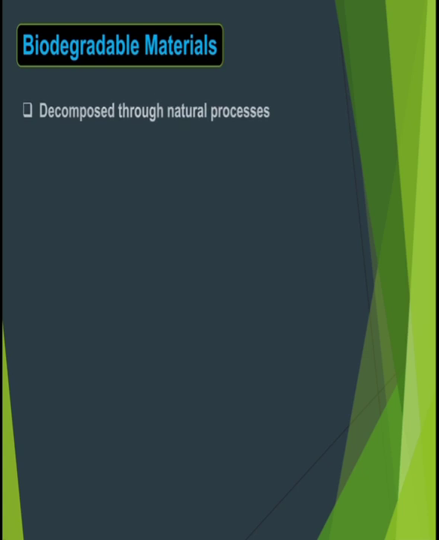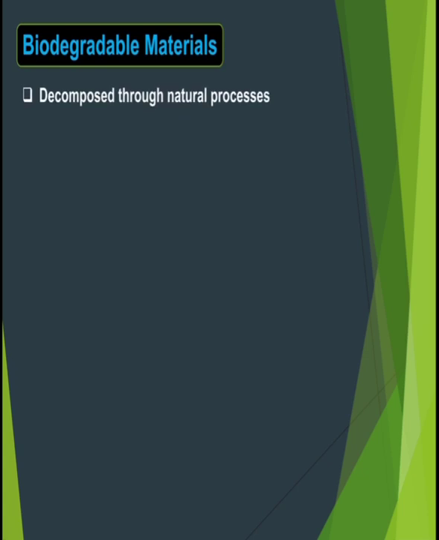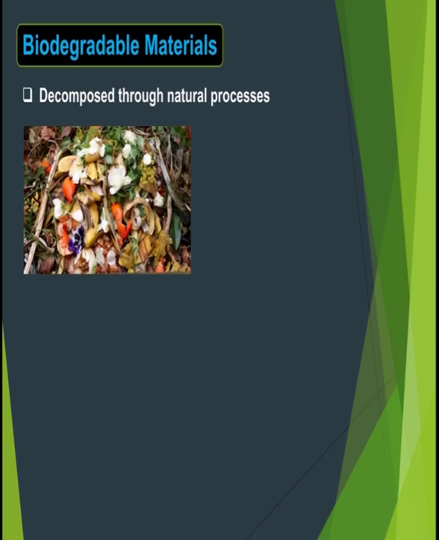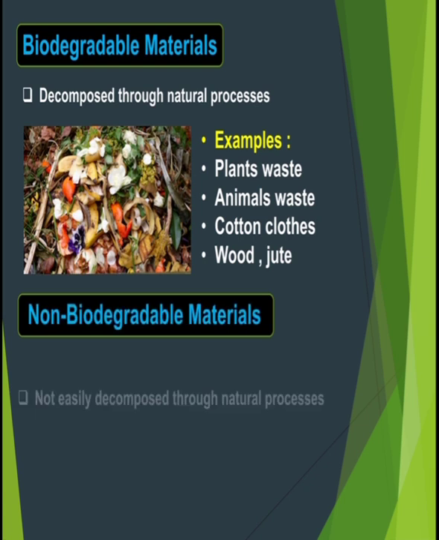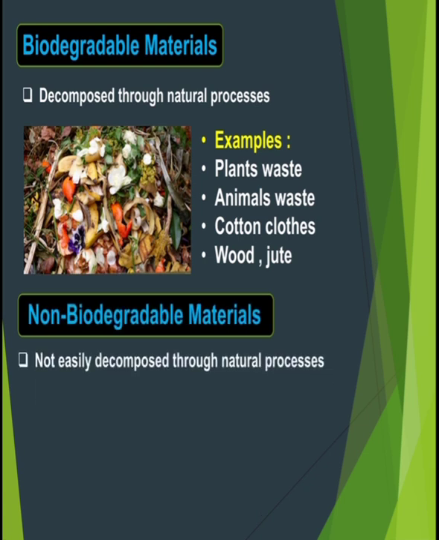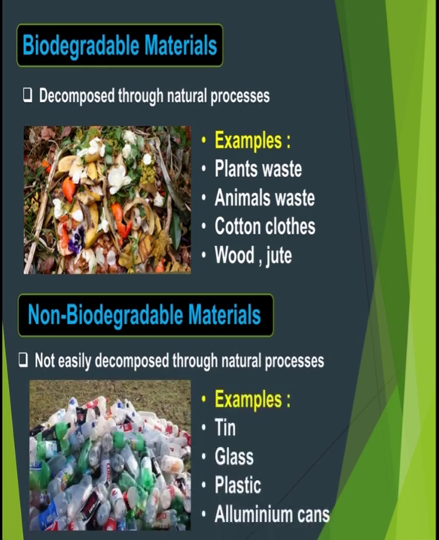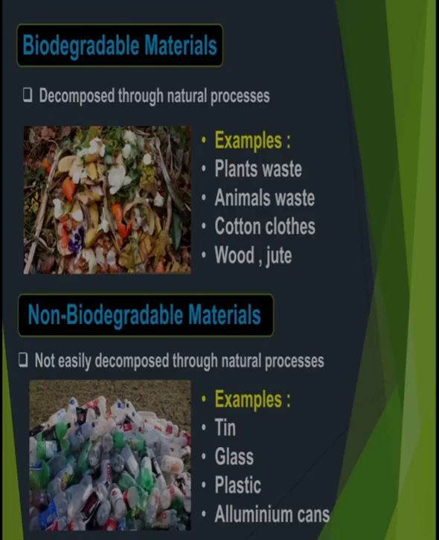Biodegradable materials. A material which decomposes through natural processes is known as a biodegradable material. For example, plant waste, animal waste, cotton clothes, wood and jute are examples of biodegradable materials. Then non-biodegradable materials. A material that is not easily decomposed through natural processes is known as a non-biodegradable material. For example, tin, glass, plastic and aluminium cans.